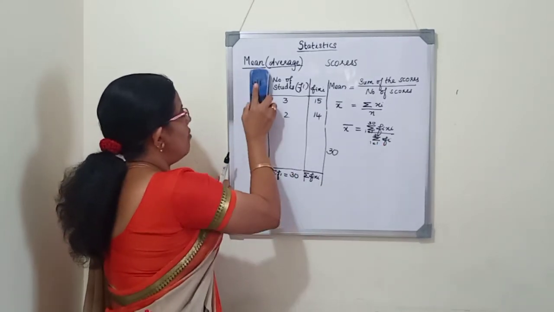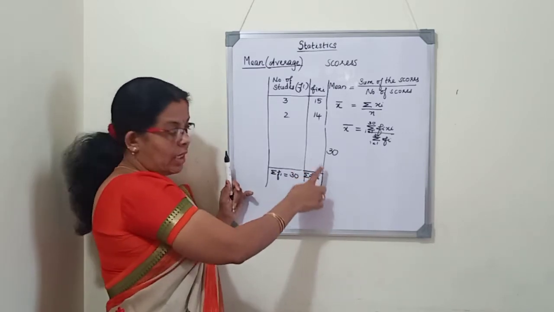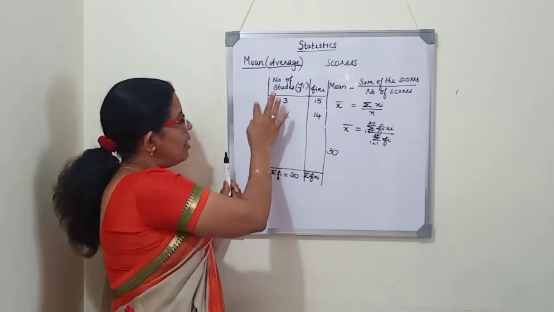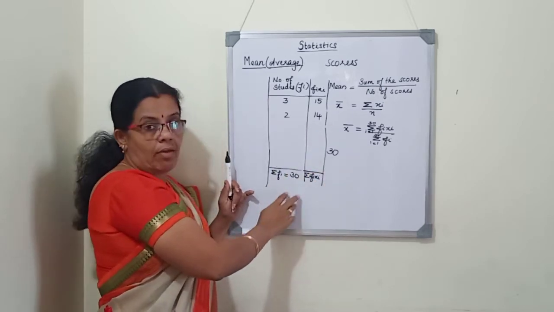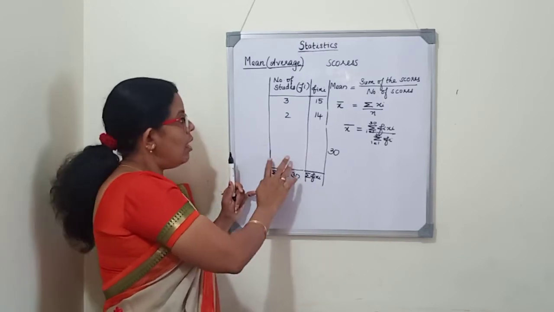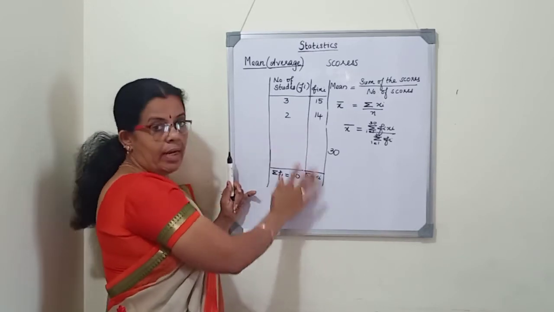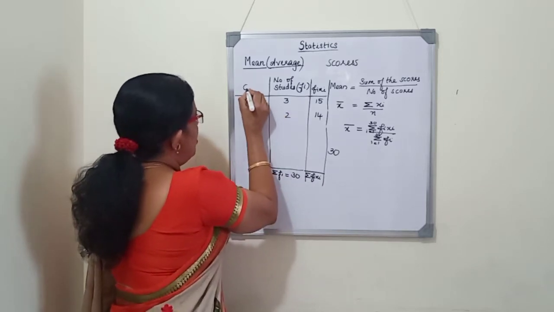So how will the class interval be given? See, here we are talking only about a particular class. There are 30 students, so it is a little easy to do this calculation. But if we consider the FA1 marks for the whole school, for all the students, it is very difficult for us to calculate like this. So we will make a convenient class interval.